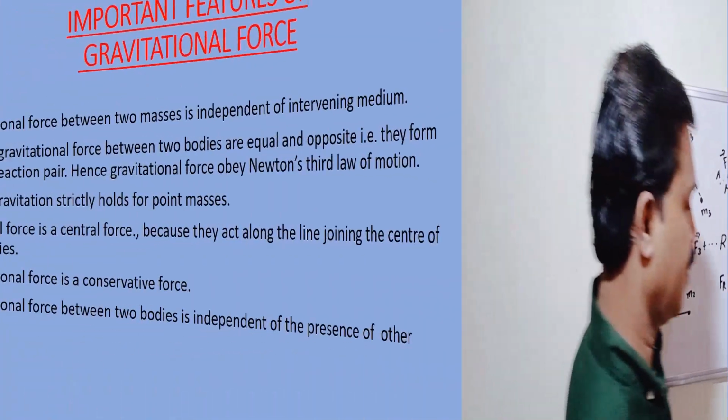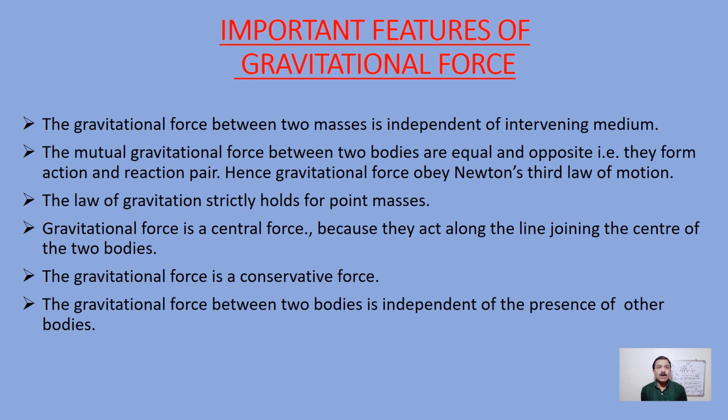Okay. Let us discuss some important features of gravitational force. 1. The gravitational force between two masses is independent of the intervening medium. Second, the mutual gravitational forces between two bodies are equal and opposite, that is, they form an action and reaction pair. Hence, gravitational forces obey Newton's third law of motion.